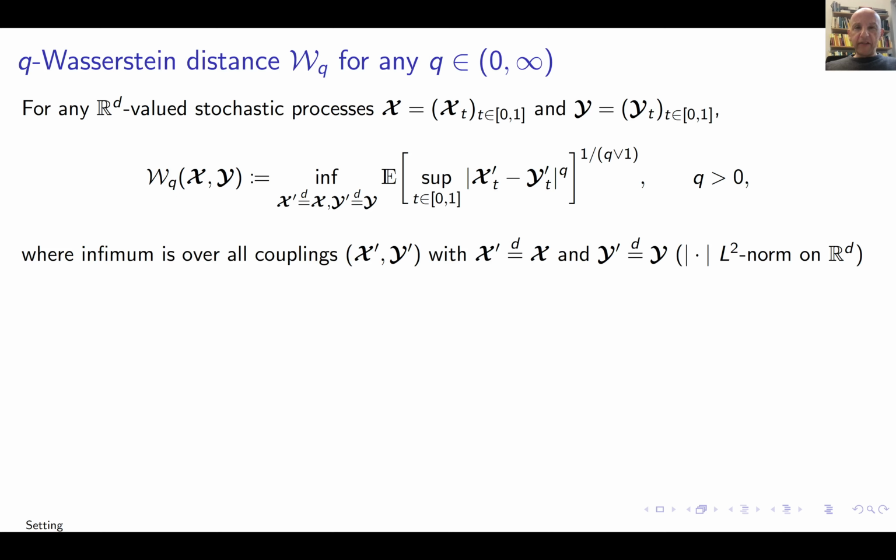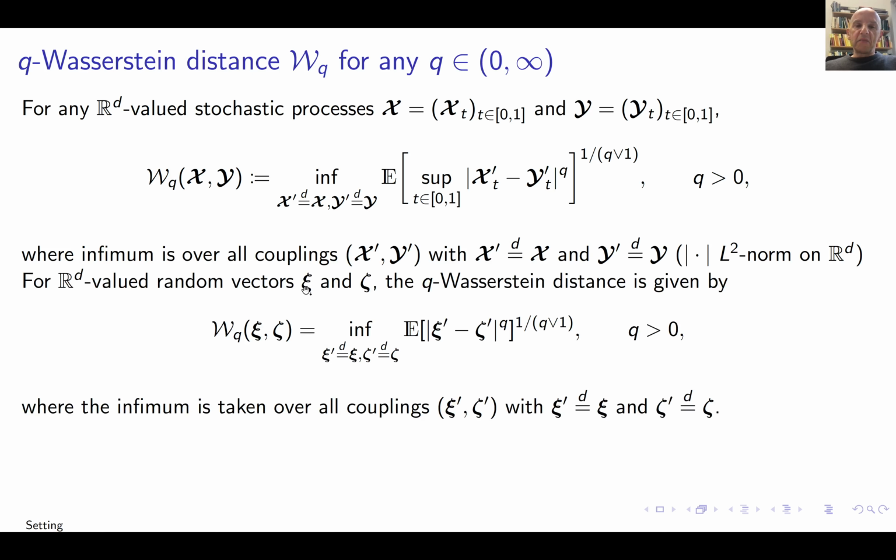Right, quick reminder, Wasserstein metric for 2 processes, I take them coupled, I look at their difference, look at the supremum norm to power q, take the expectation, take the infimum of that. Important here for me is that I allow q to be smaller than 1 because my limit, certainly Z, doesn't have second moment and sometimes not even the first moment. Okay. Of course, marginally, if I take just a vector in R^d, the Wasserstein distance between the laws of this vector is defined in this way.